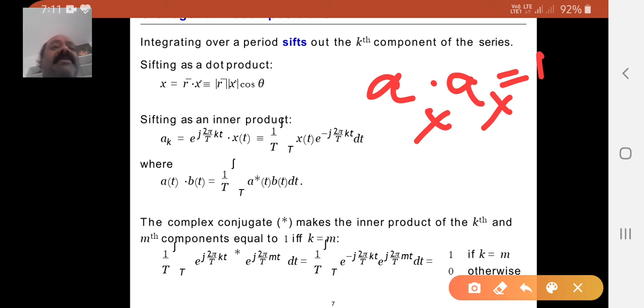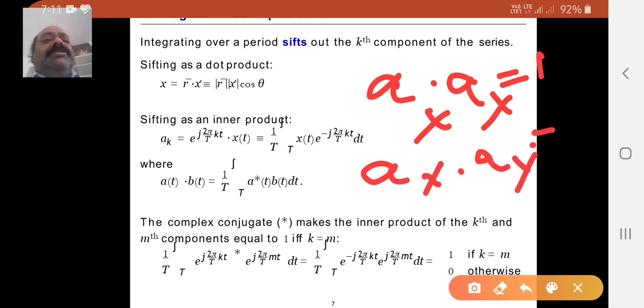Otherwise a_y into a_y is equal to 1. But a_x dot a_y is equal to 0. This is the dot product, right? That means both components will be the same, so it will give the same direction, right? Therefore, here you take the dot product.